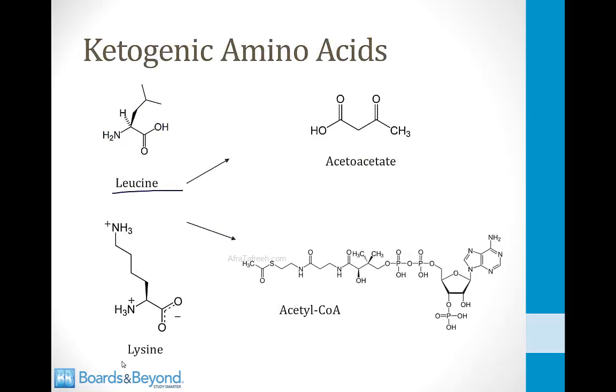So leucine and lysine are the two ketogenic amino acids. They are metabolized into acetoacetate, which is a ketone body, and also to acetyl-CoA, which can enter the TCA cycle. But importantly, acetyl-CoA cannot be used for gluconeogenesis, and thus it cannot be converted back into pyruvate and worsen the lactic acidosis in babies with this condition. And that concludes our module on the pyruvate dehydrogenase complex.